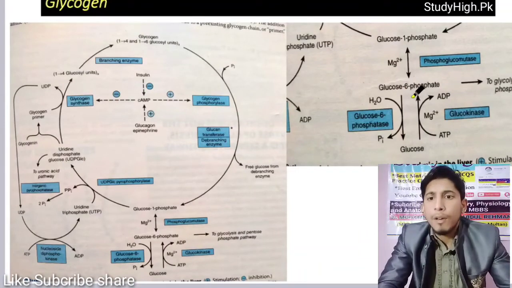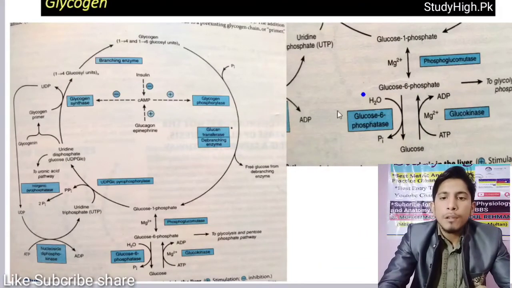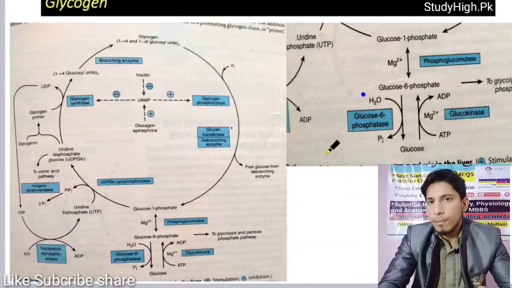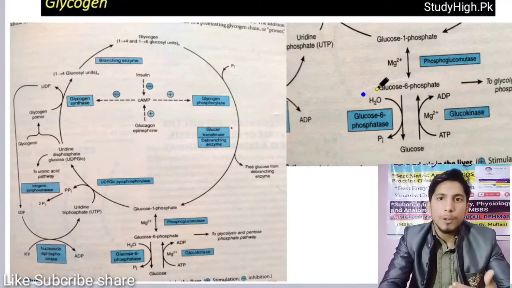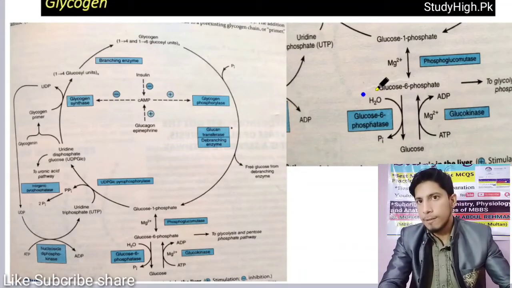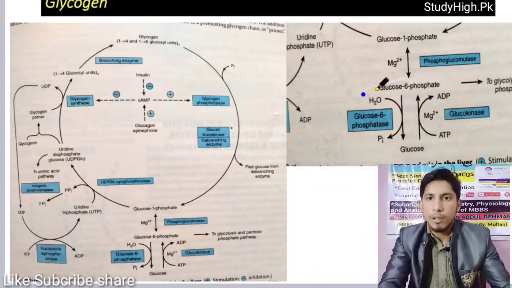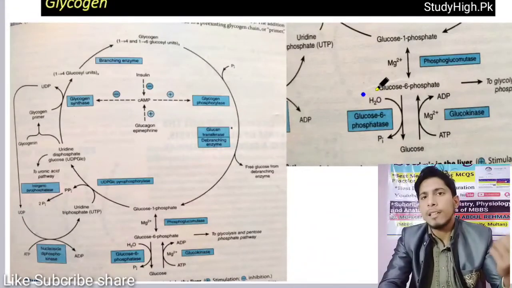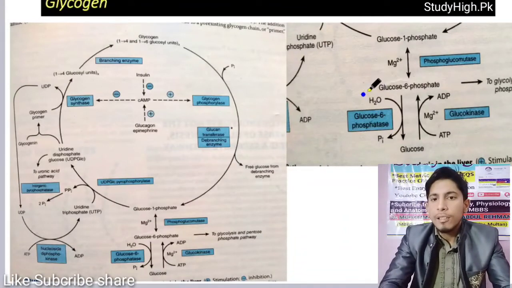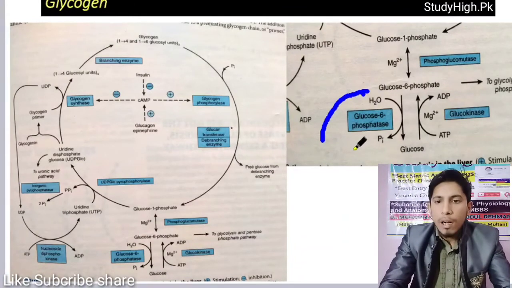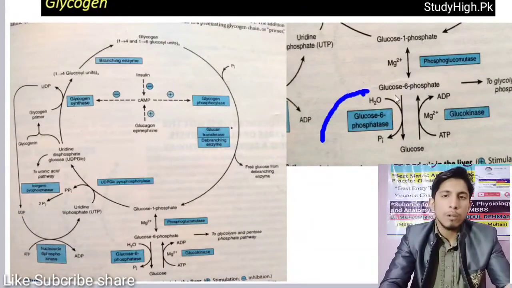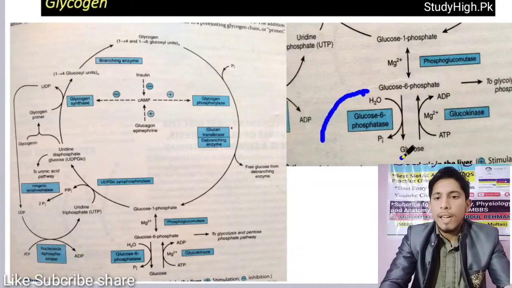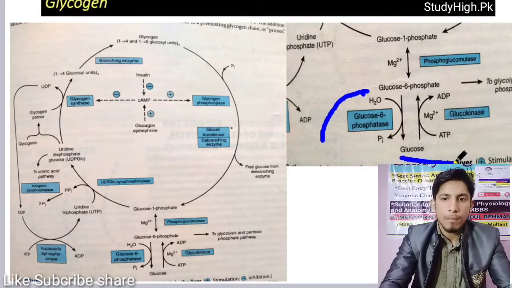This glucose 6-phosphate has a different role in liver and muscles. In muscles, this glucose 6-phosphate is used by the muscle's own cells through the process of glycolysis for the production of ATP and other energy sources. Whereas this does not happen in the liver. The liver contains glucose 6-phosphatase that converts this glucose 6-phosphate into glucose that enters our bloodstream.